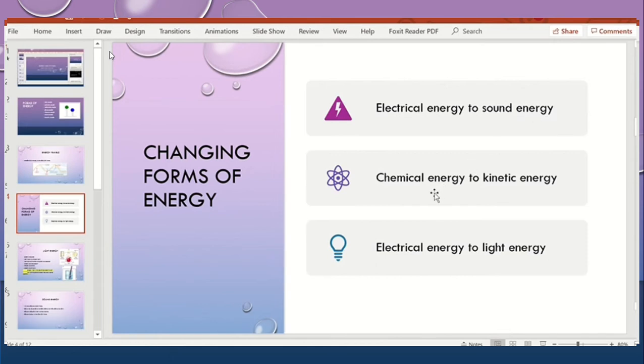Another example of transferring the chemical energy to the kinetic energy is you eat food, anything you eat has chemical energy, and when you start running or moving, that chemical energy from your food is transferred into the kinetic energy, because I told you that kinetic energy is the energy due to motion. Okay. Next, for example, electrical energy to light energy, it's simple. Like when you turn on the bulb, that electrical energy is transferred into lighting up your bulb, or the light.